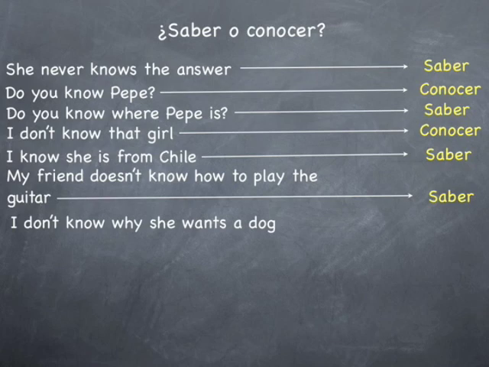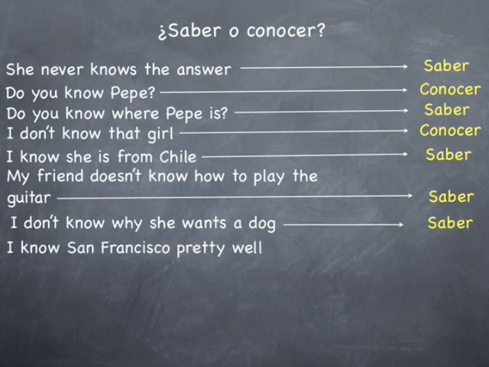I don't know why she wants a dog. That's going to be saber. I know San Francisco pretty well. I'm acquainted with this city. I know this city very well. You ask me about streets and I can tell you exact places, where to get the bus, etc. I know the city. That's going to be conocer.